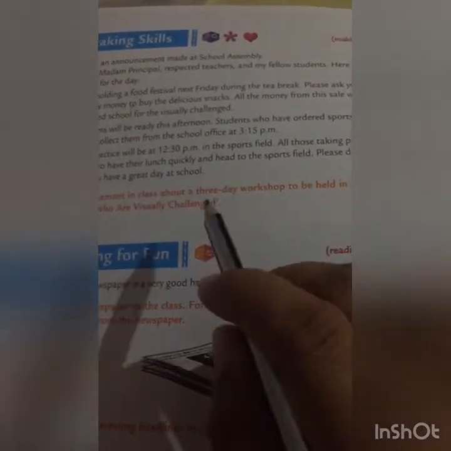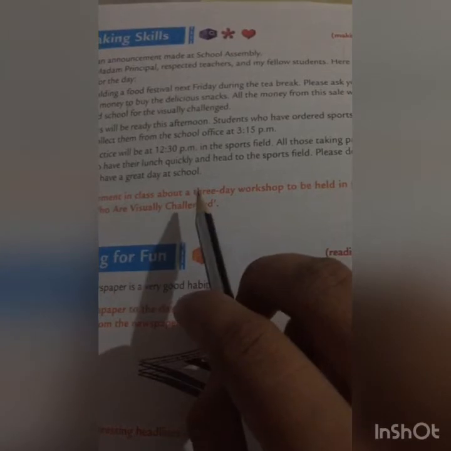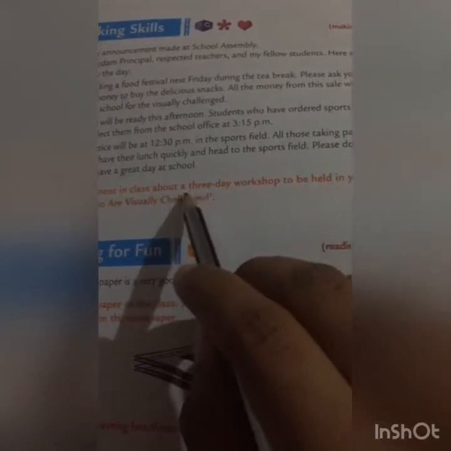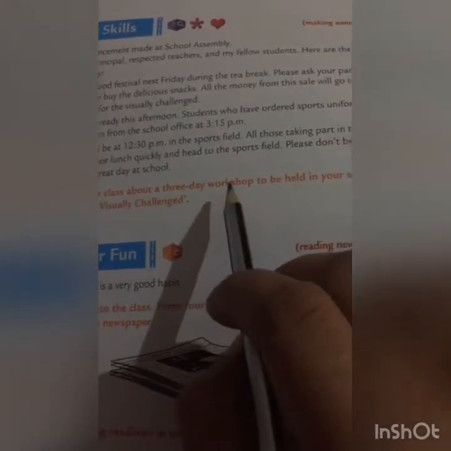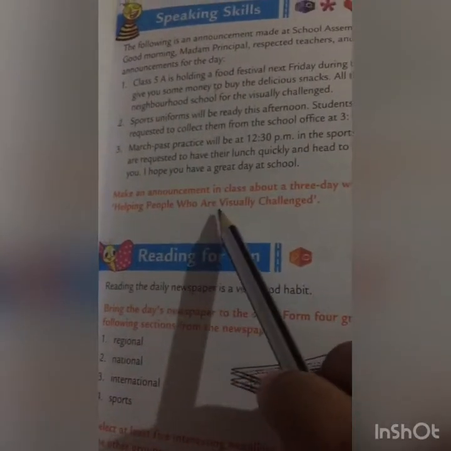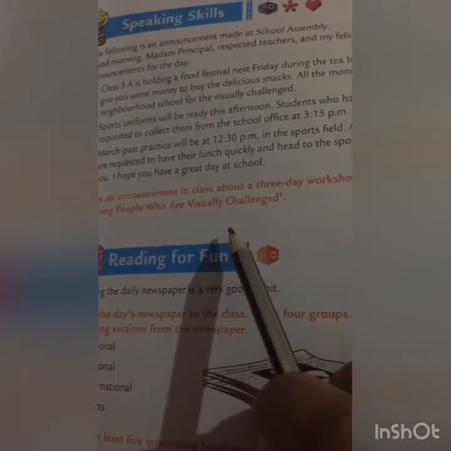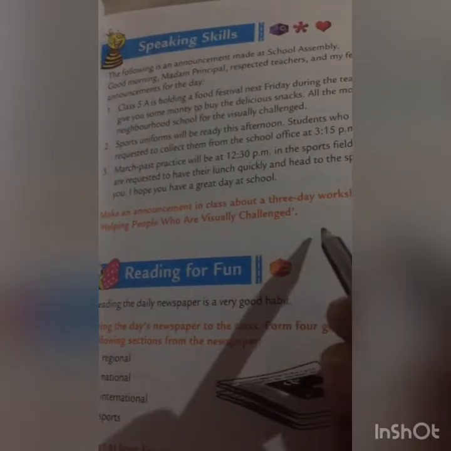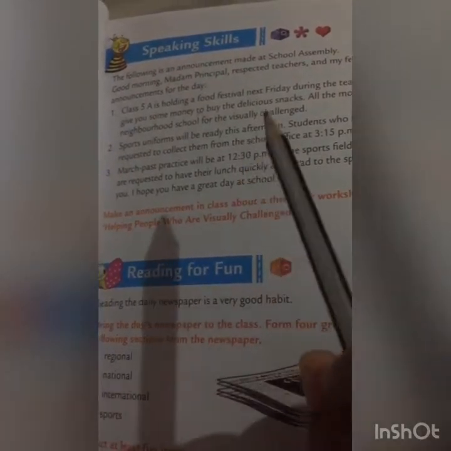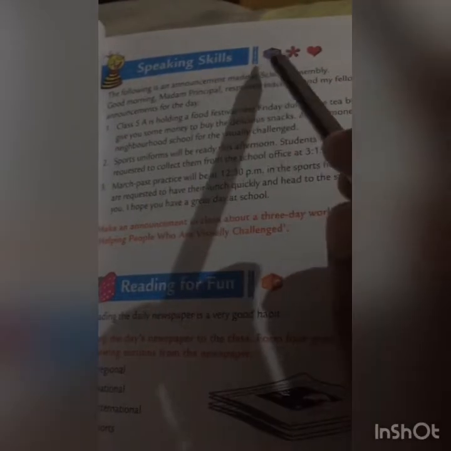This is the format for an announcement, and the theme is a 3-day workshop to be held in your school on helping people who are visually challenged. Okay, this is homework for you, and please try to make it yourself.